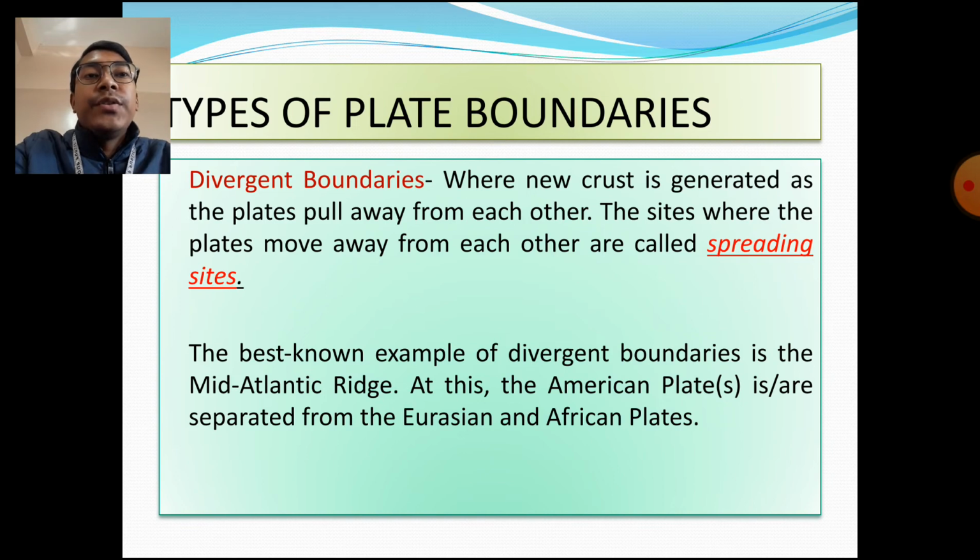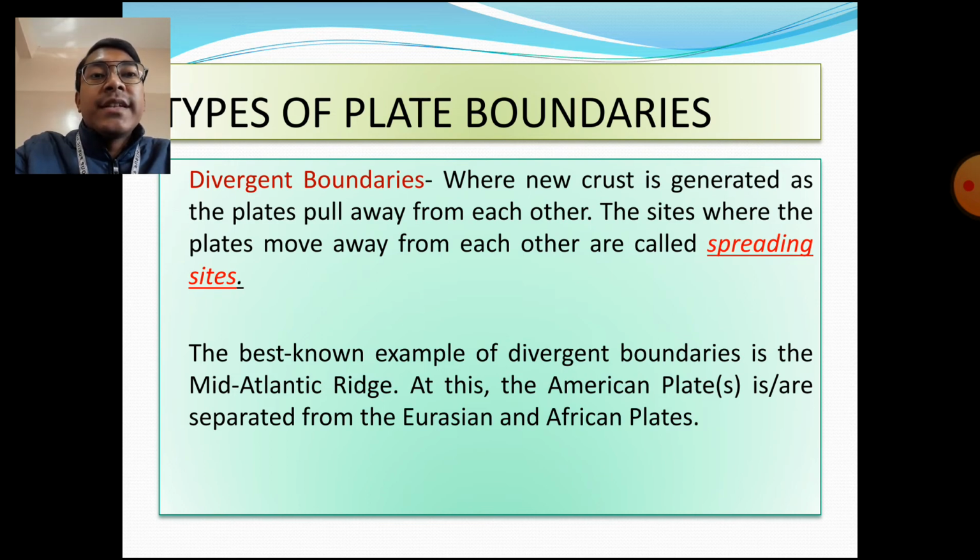So now we are going to discuss the plate boundaries. First we are discussing the divergent plate boundaries. Divergent boundaries are where new crust is generated as the plates pull away from each other. Basically, when a new crust, meaning a new lithosphere, is generated as 2 plates move away from each other, the particular area or site where the plates move away from each other is called the spreading site.